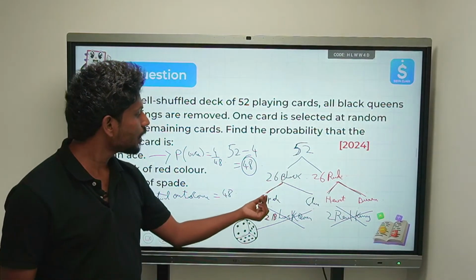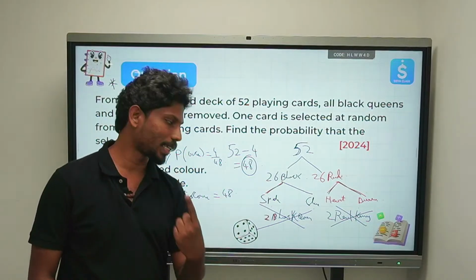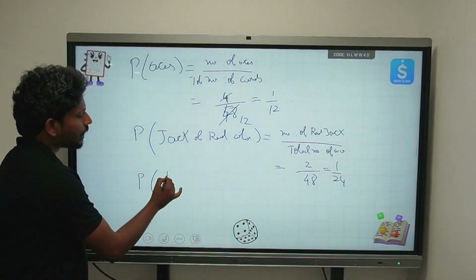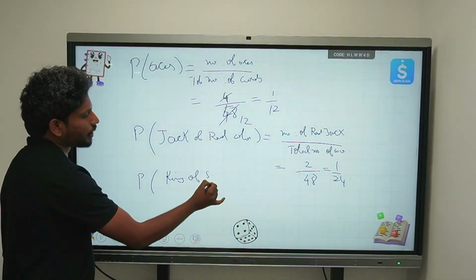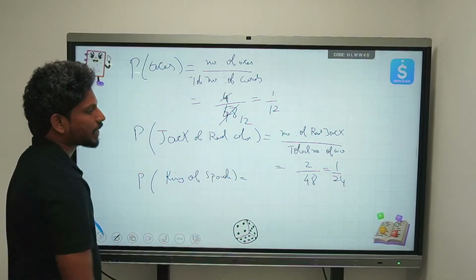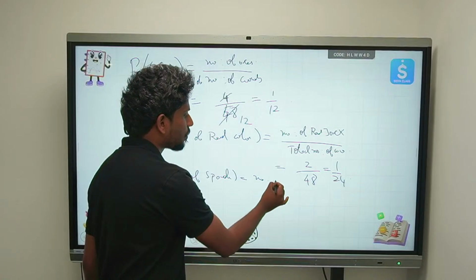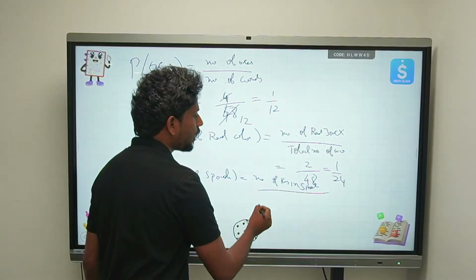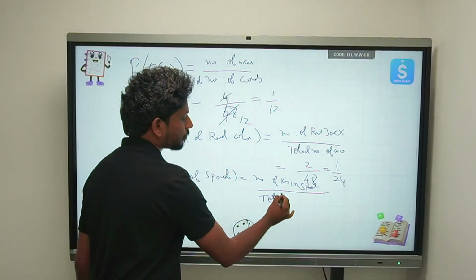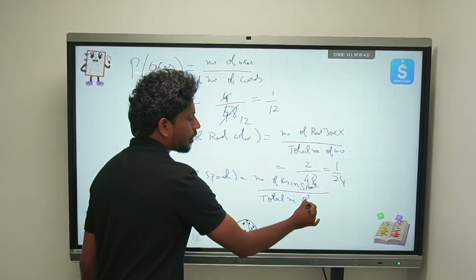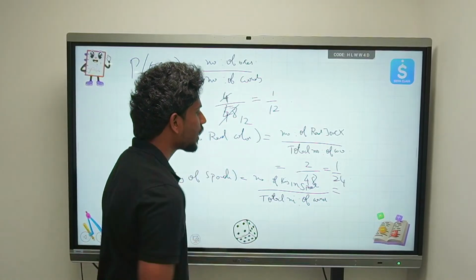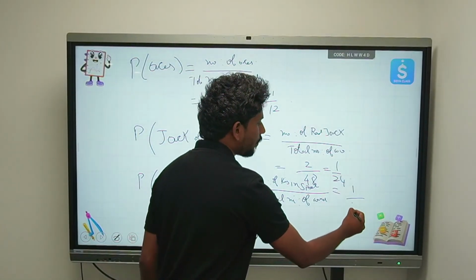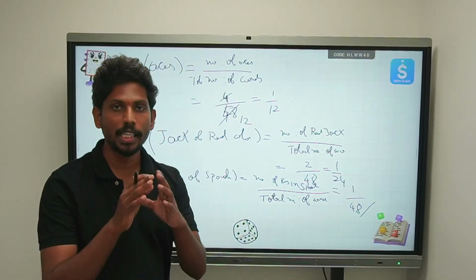Now, how many kings do we have in spade? We have only 1 king. So that will be 1 by 48 again, not 1 by 52. For the king of spade, the answer is the number of kings of spade by the total number of cards. How many kings of spade do we have? Only 1, by 48.